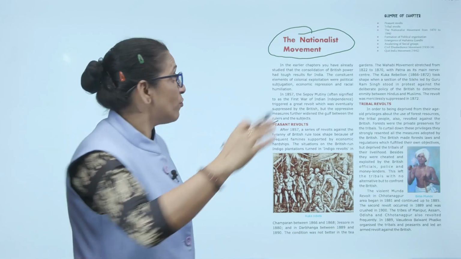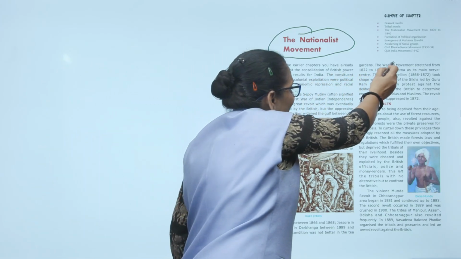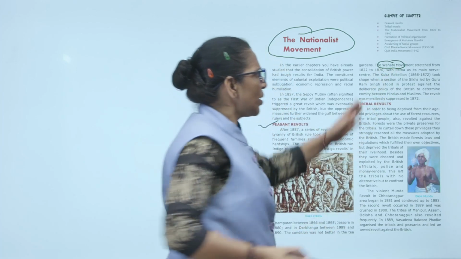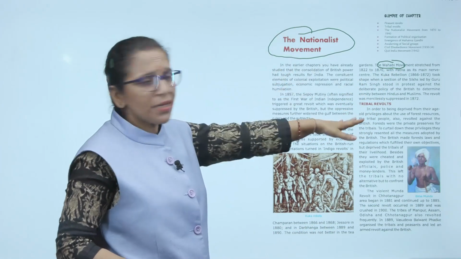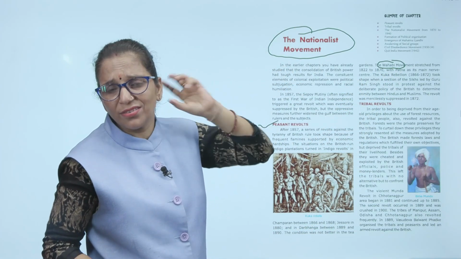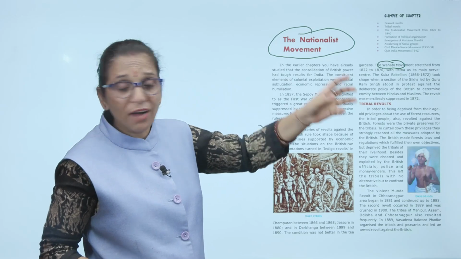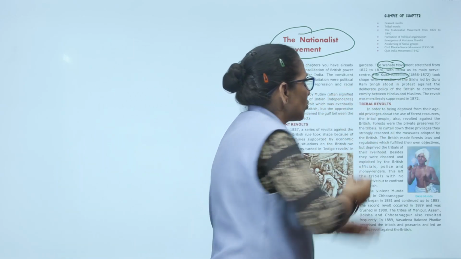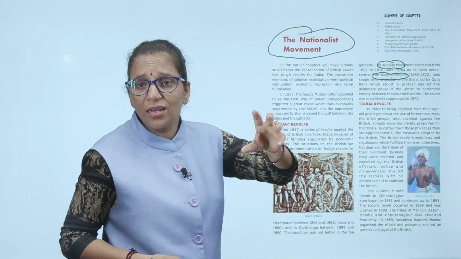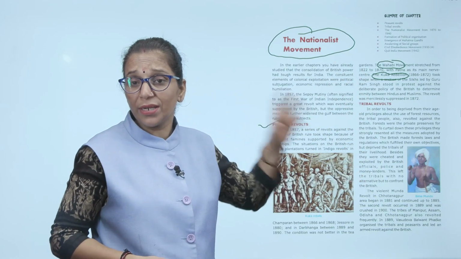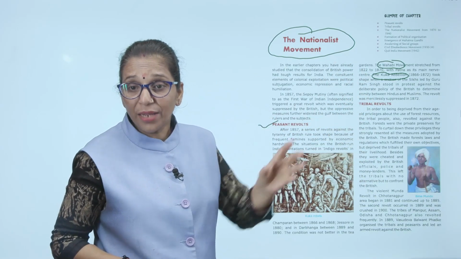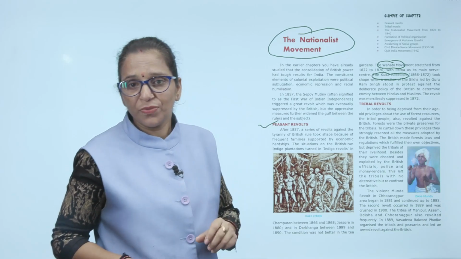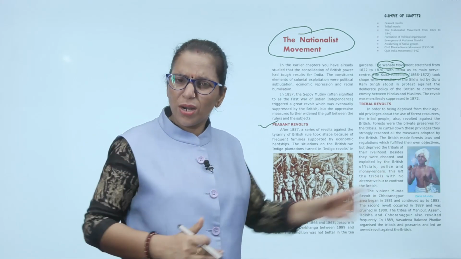See, the Wahhabi movement stretched from 1820 to 1870 with Patna as its main nerve center. Then the Kuka rebellion started. It took shape when a section of the Sikhs led by Guru Ram Singh stood in protest against the deliberate policy of the British to create enmity between Hindus and Muslims.